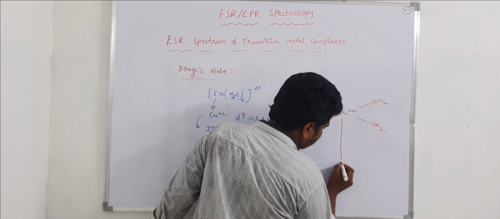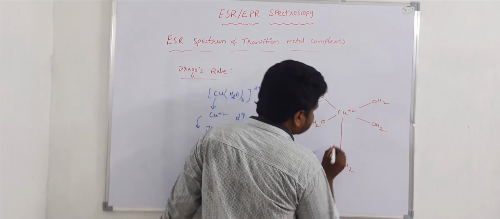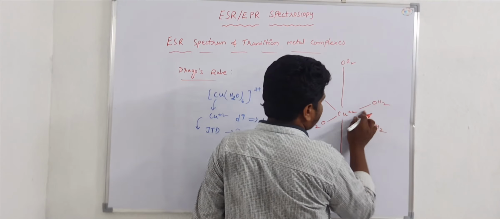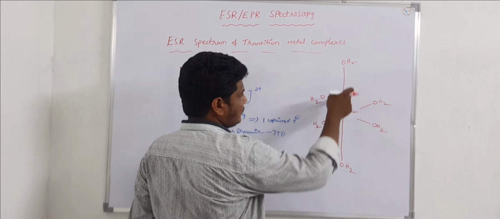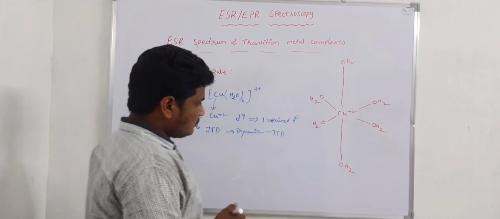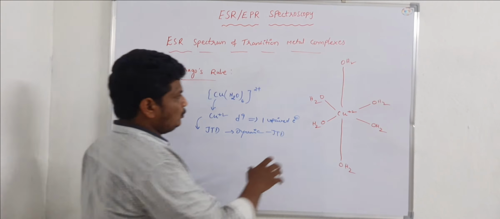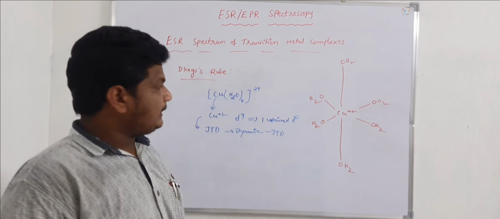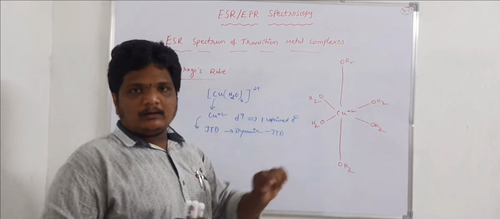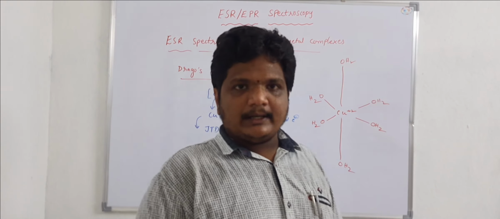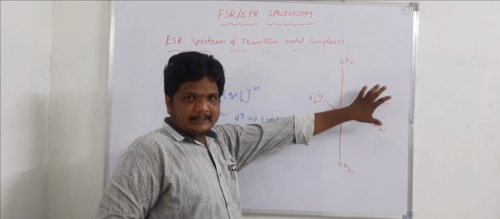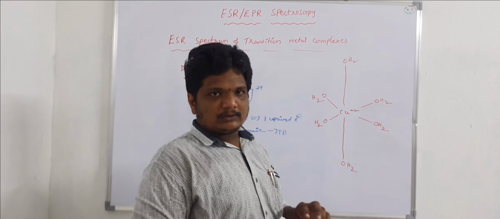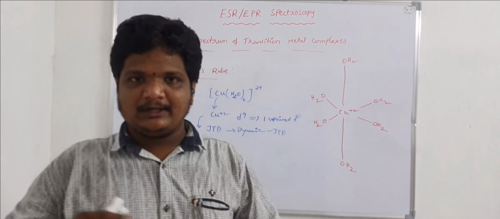The bonds along the Z axis are elongated. These are shorter bonds, and these are longer bonds. So we can observe two kinds of hydrogens. All the 6 ligands are non-identical. Four ligands are identical and 2 ligands along the Z axis are identical. So we can observe two sets of ligands.